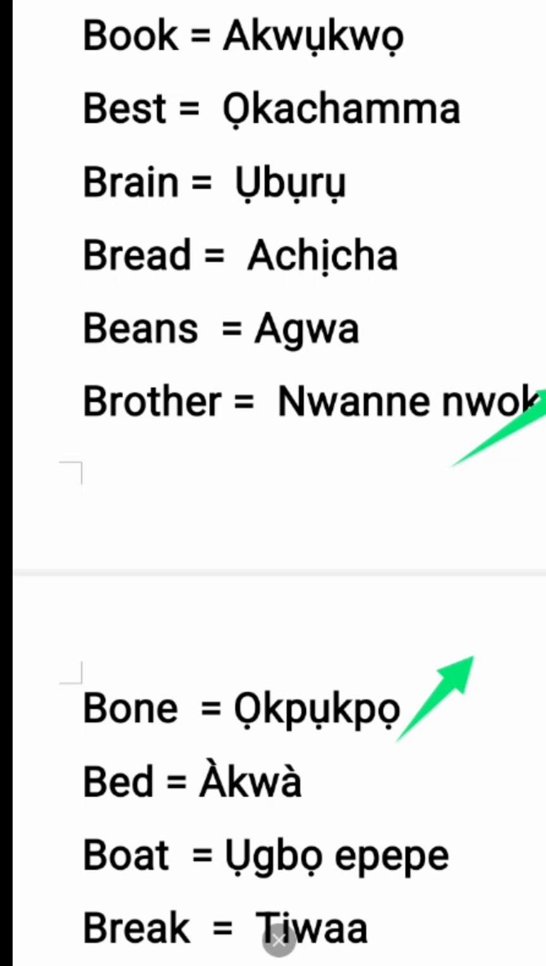There are too many bones in my food. Enwere ọtụtụ ọkpụkpụ n'ime nri m. I'm just giving you examples. Bed, akwa. You could see also those marks on top of the A. That distinguishes that bed from akwa, which is cry, because they have the same spelling, but that mark on top of those A differentiates. This is akwa. That is bed. Then we have boat, ụgbọ mmiri.